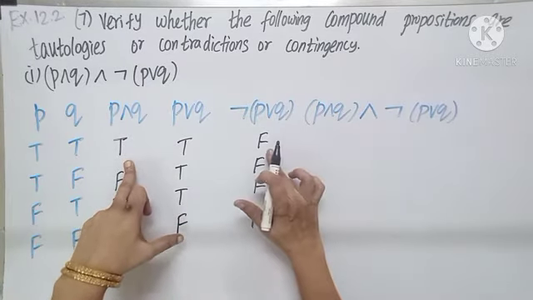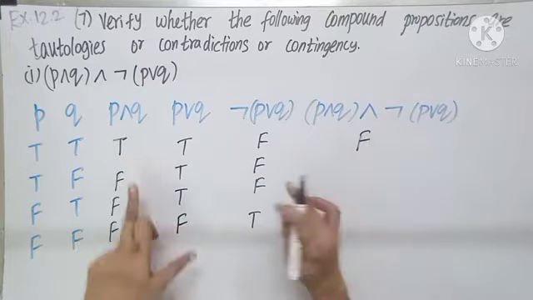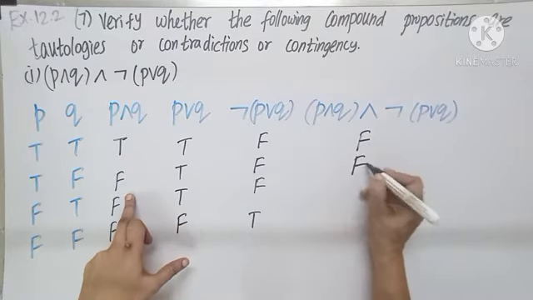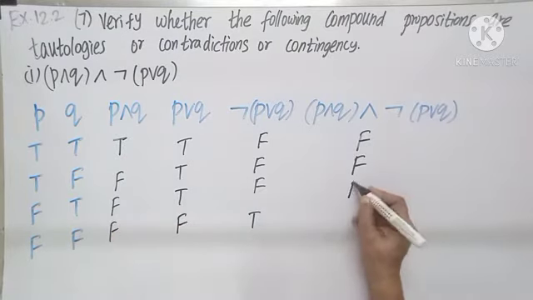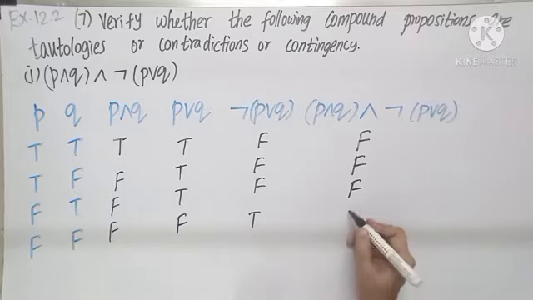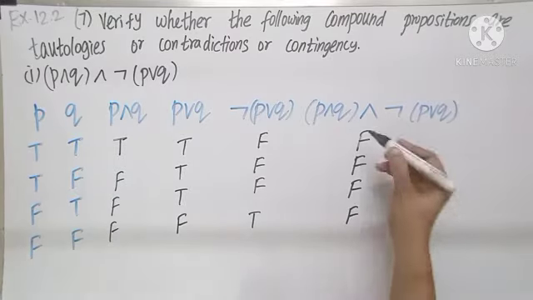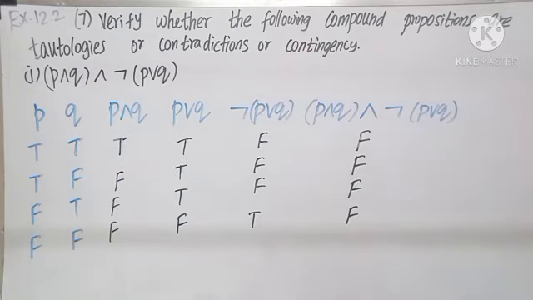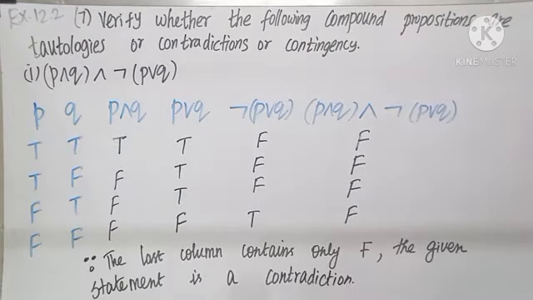And tells me TF will become F, FF will become F, FF will become F, FT also becomes F. The last column contains only F, so it is a contradiction. Let us frame the sentence: since the last column contains only F, the given statement is a contradiction.